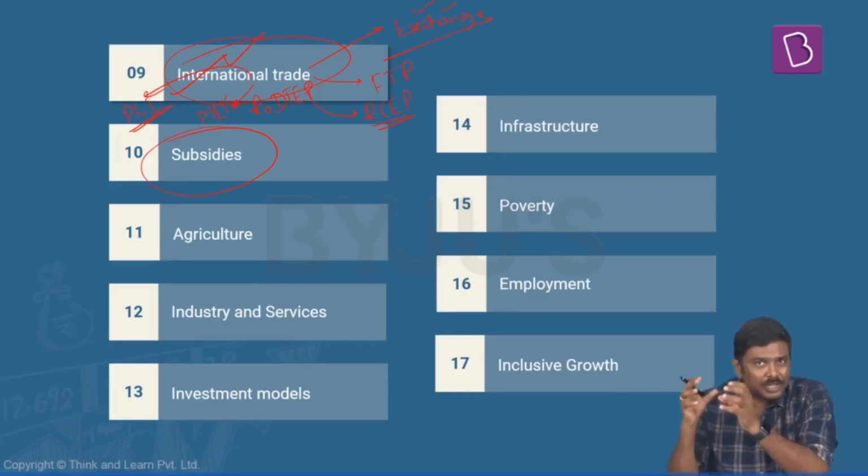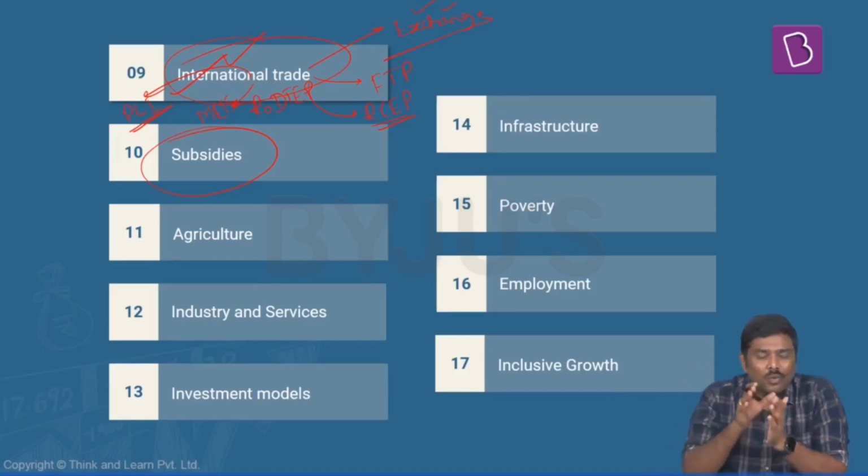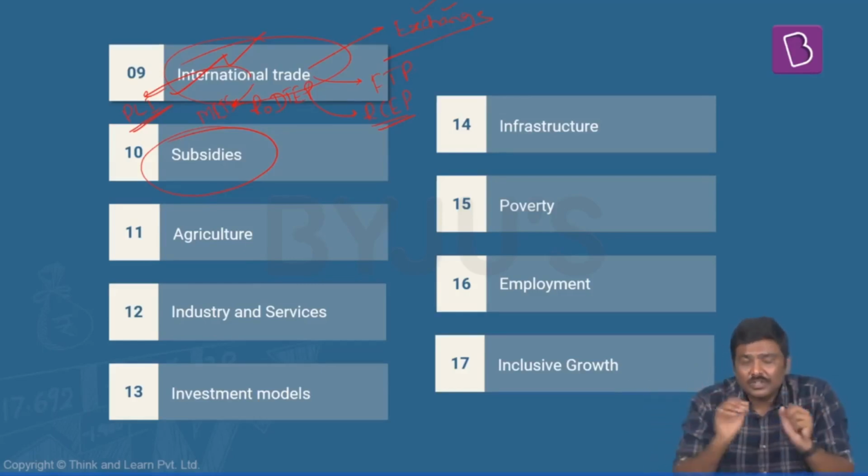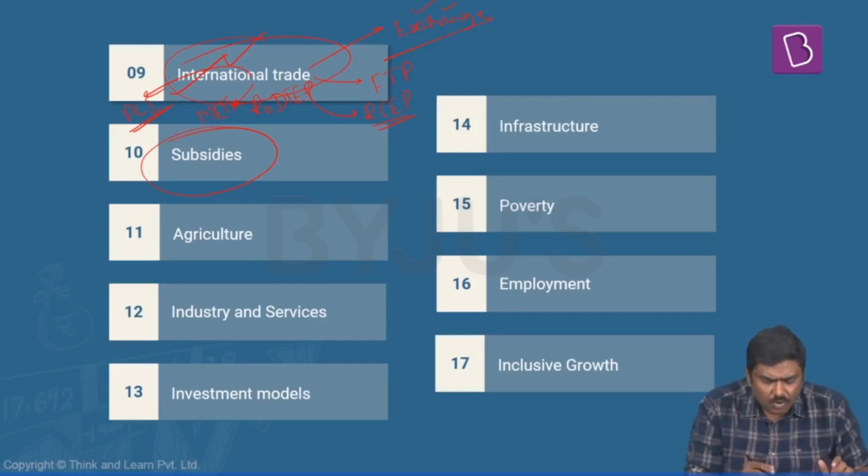What are the important issues related to WTO? Why is there a contention between the government of India and the government of USA with respect to food subsidies in India? We'll discuss all of these particular concepts under the ambit of subsidies. Next, agriculture and food processing.